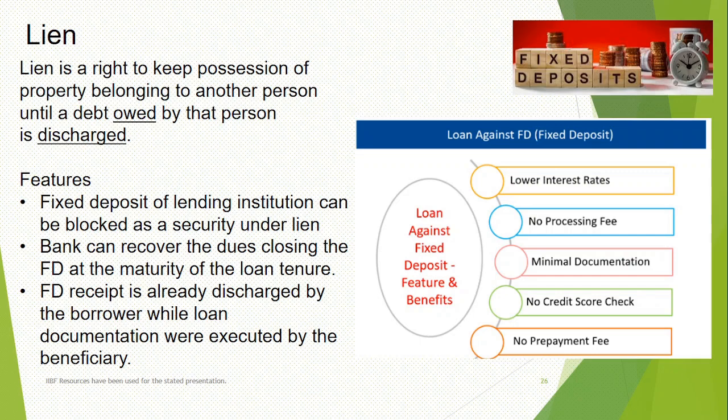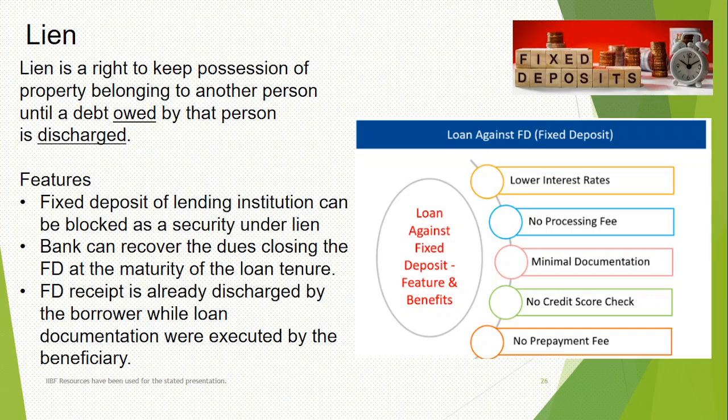This type of loan is fully secured. What is this FSLD? It is a loan with a very low rate of interest. The usual provision is your FD rate plus 2%. So 200 basis points is the maximum the bank can charge on this. There is no processing charge in this type of loan because you have nothing to do. You simply have to discharge the FDR. When you sign on the backside of your FDR, where instructions are given on the date of maturity, this is called discharging an FDR. Documentation is minimal: only a signature on the backside and an application form. No CIBIL score will be checked.